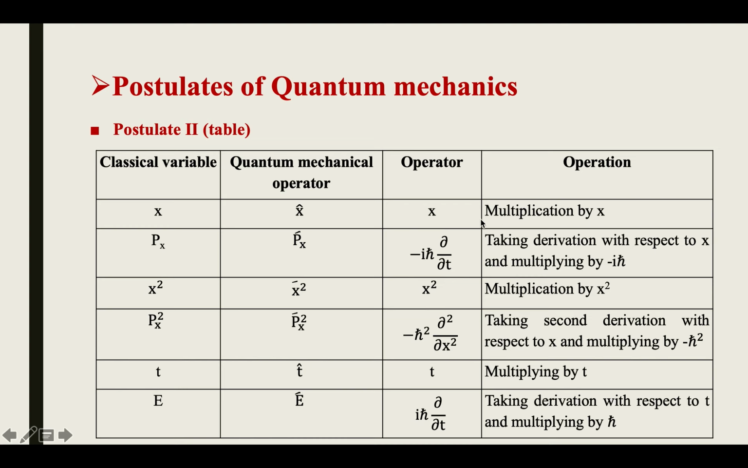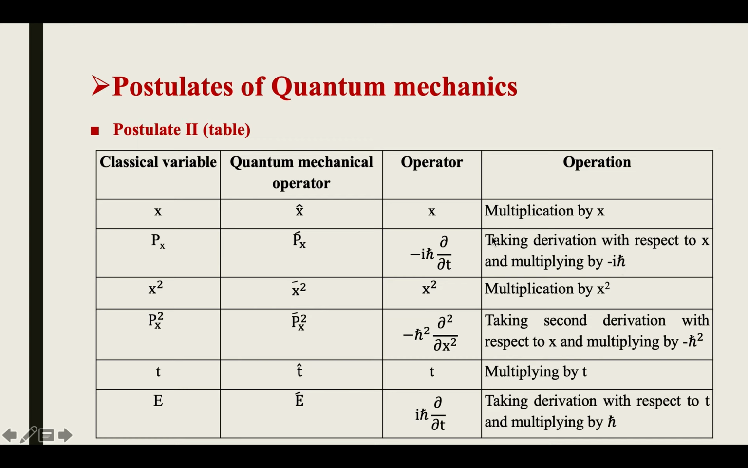So the operation we have to do is a multiplication by x. The second classical observable is momentum, that is p_x in one dimension. In quantum mechanics we denote the operator as p cap x, and the operation we do is minus i h cross del by del x. So the operation we have to do is taking the derivative with respect to x and multiplying by minus i h cross.